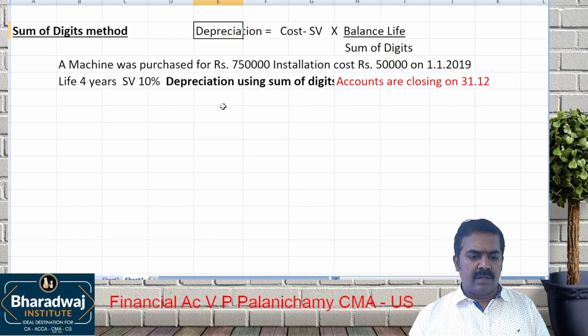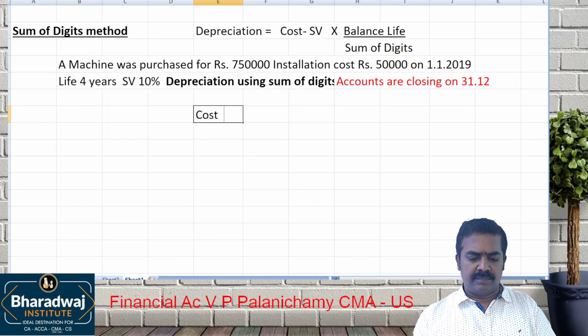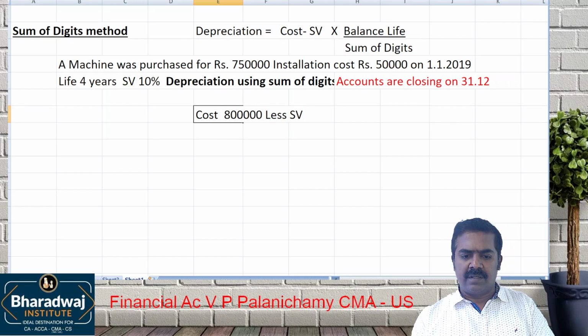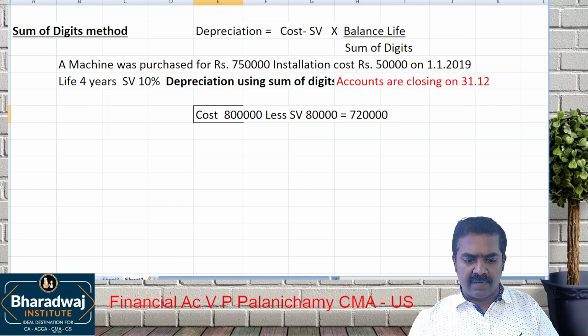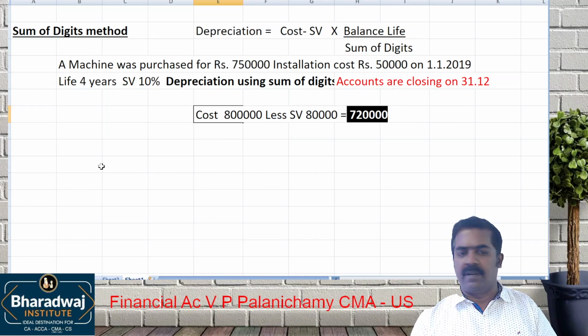What is the cost of the asset? 8 lakhs. Less salvage value, 10%, that will be 80,000. So balance is 8 lakhs minus 80,000. How much will it be? 7 lakh 20,000 is the depreciable value.